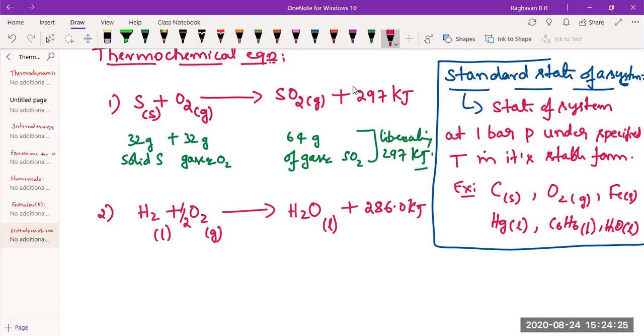So H2 plus half O2 giving rise to H2O. No problem. Otherwise, 2H2 plus O2 giving rise to 2H2O, you can write, not a problem. In such cases, you have to change the heat change. The heat change is for 1 mole of water formed. There is one more problem here. That is, hydrogen is not liquid. Correct, no? Yes, sir. Hydrogen is a gas. So that is also to be corrected. Now, can anybody explain the meaning of this thermochemical equation?